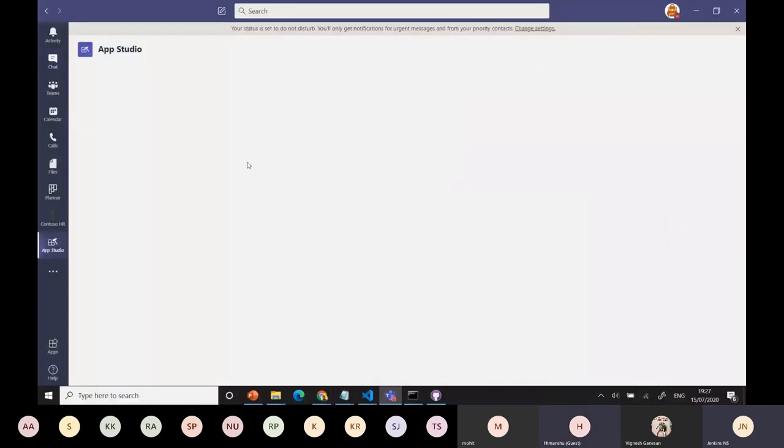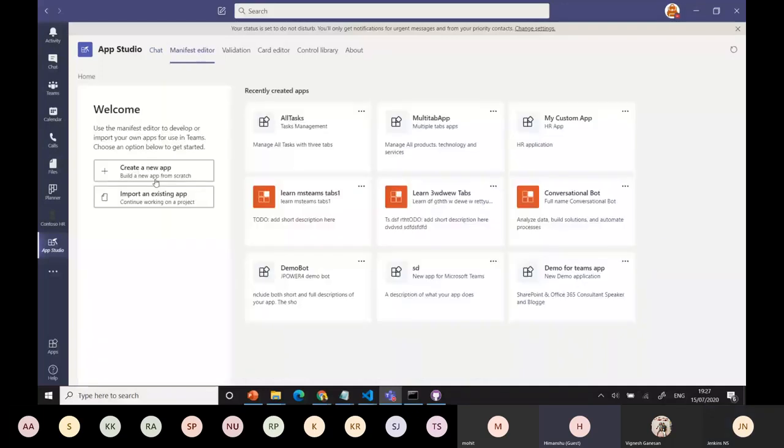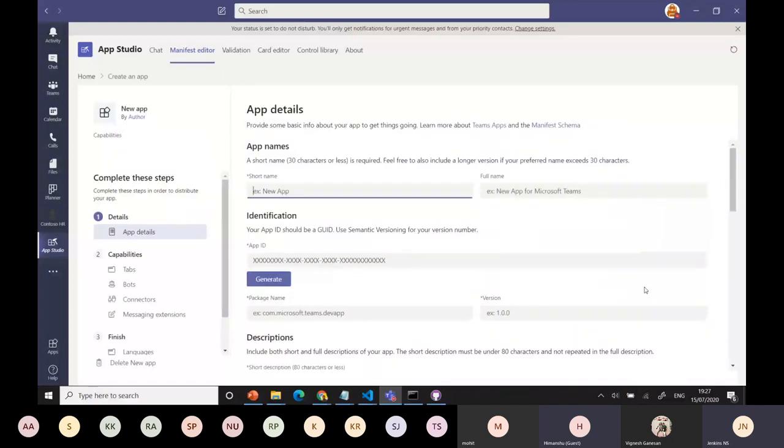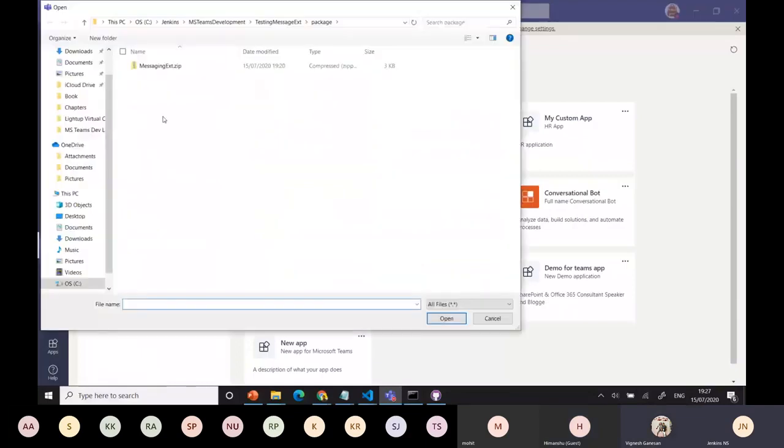Can you just show that App Studio one thing, because there was some disruption at my end. I just wanted to see the app which you have created using App Studio. Can you just launch that app? Oh, you want me to open that? I'll take one second.